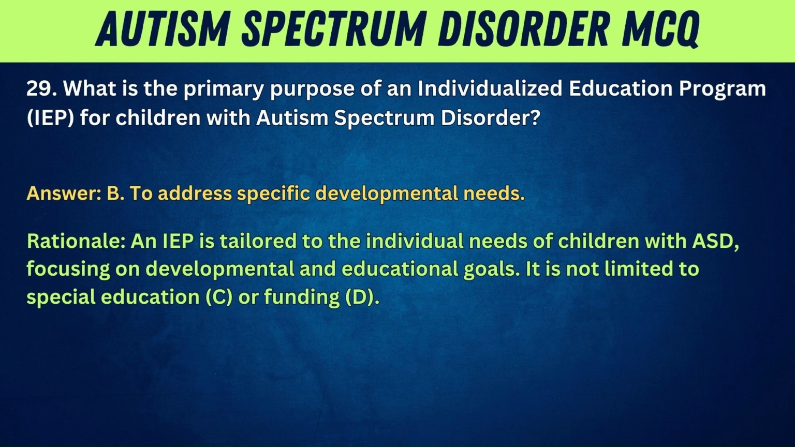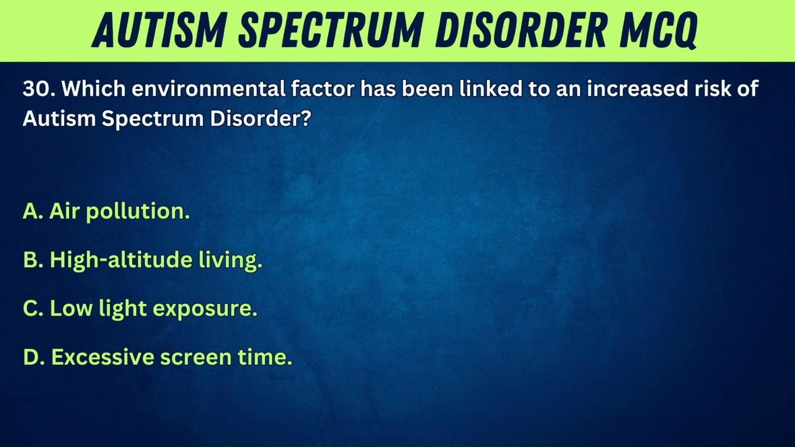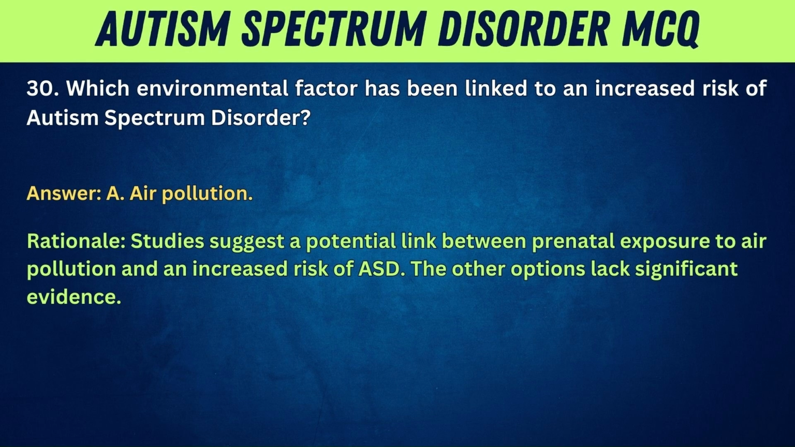Rationale: an IEP is tailored to the individual needs of children with ASD, focusing on developmental and educational goals. It is not limited to special education, C, or funding, D. 30. Which environmental factor has been linked to an increased risk of autism spectrum disorder? A. Air pollution. B. High-altitude living. C. Low light exposure. D. Excessive screen time. Answer: A.